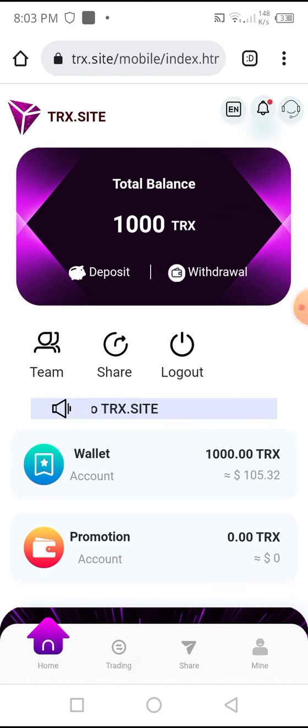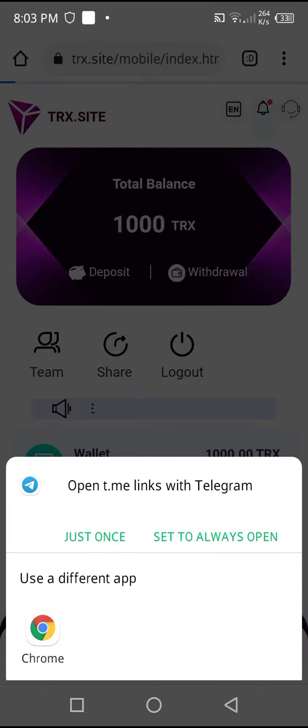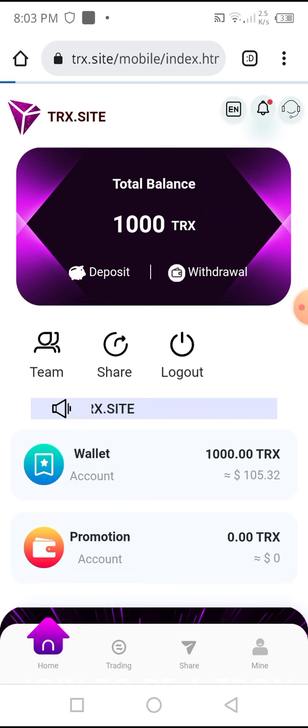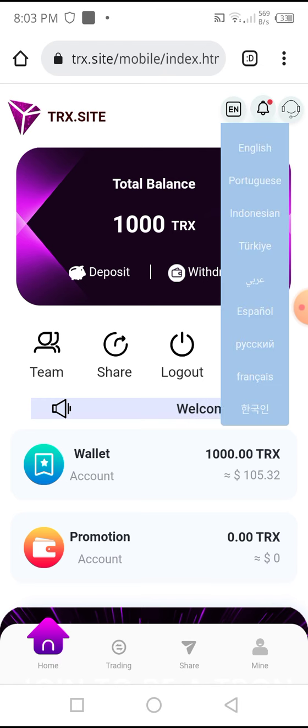You can see that if I click on the customer service option, it automatically redirects to Telegram. And if you click on Chrome, you can redirect it to Chrome and then to Telegram. I refresh my page to give you a better view. This is the language option. You can change the language of the website, such as Arabic, Turkish, Japanese, English, and others.